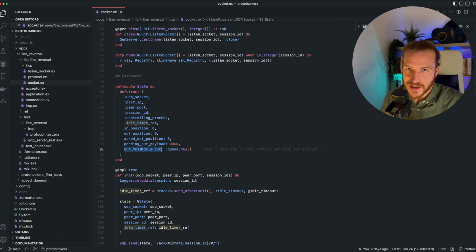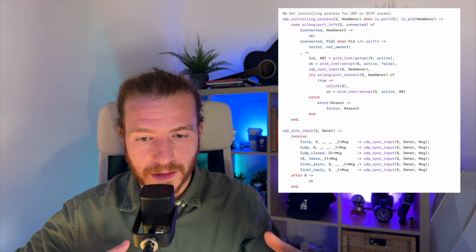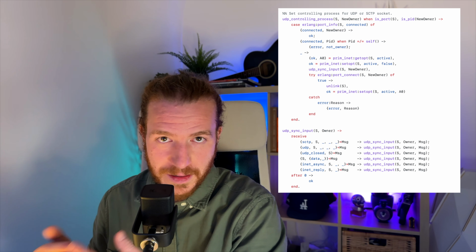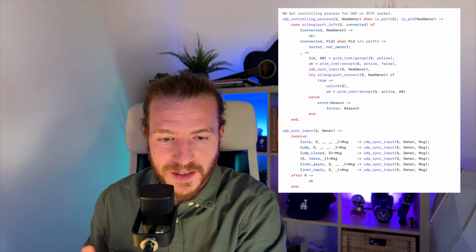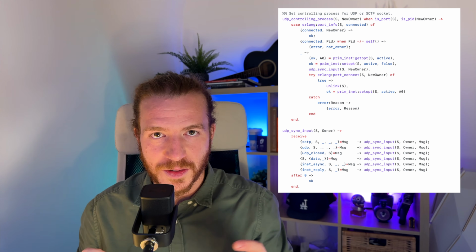This is not the cleanest, I really don't like it, but it gets the job done. And it's not really hard to implement the controlling process thing properly, like in GenTCP and in GenUDP, but I think it would take away from the focus of this video, so I just didn't go for it. In any case, here's the code that Erlang itself right now uses for GenUDP.controlling_process, for example. It just changes the controlling process by telling the socket that there's a new controlling process, and then forwards the messages that are in the old controlling process mailbox to the new controlling process.